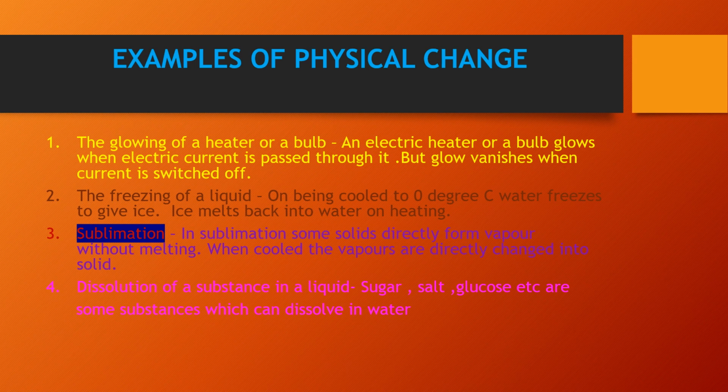Third example which the author has included in our book is sublimation. We covered sublimation in class 6, but for your recall I am writing it again here. In sublimation, some solids directly form vapor without melting, without undergoing the liquid phase. When cooled, the vapors are directly changed into solid. This process in which a solid directly changes into the vapor state without undergoing the liquid phase is called sublimation. So sublimation is also an example of physical change.